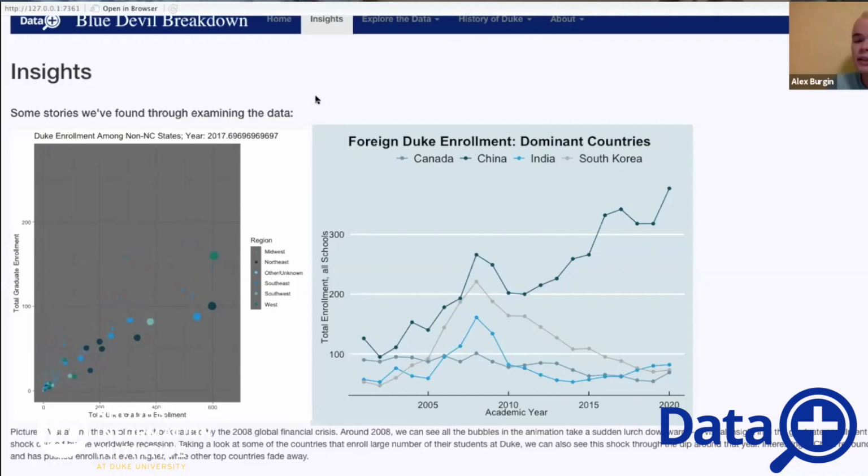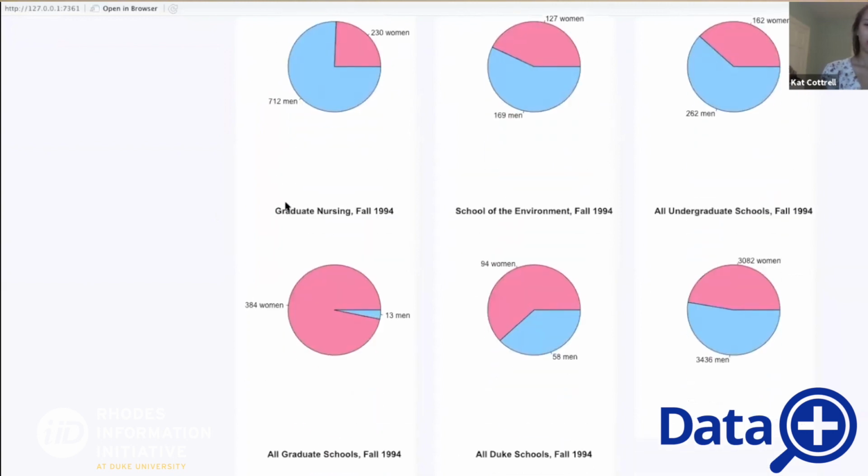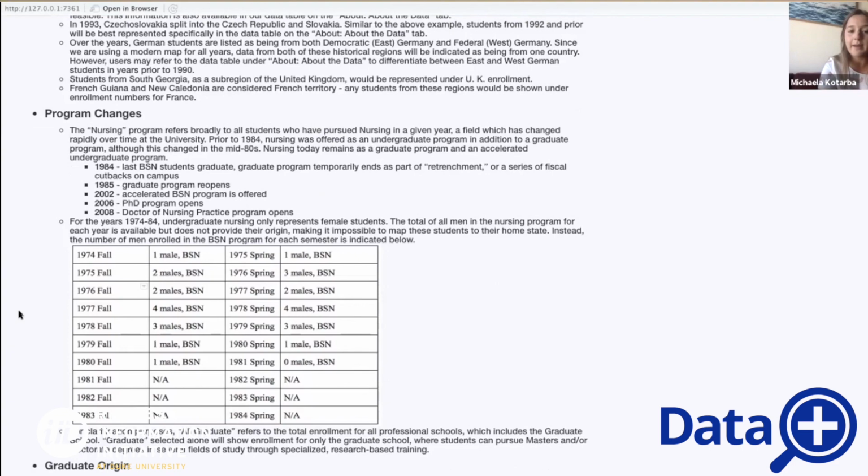I think I do care about the material more because it's Duke-centric, and I think that it makes it more interesting because Duke is such an international institution. So you can't just pick any college across America and have such a wide range of data and such a wide variety of changes that you can see in the data. A lot of schools might look roughly the same over the last 50 years in demographics, as far as gender and nationality goes. The data we're getting, since it's so historical, we're looking back into like the 1880s even.